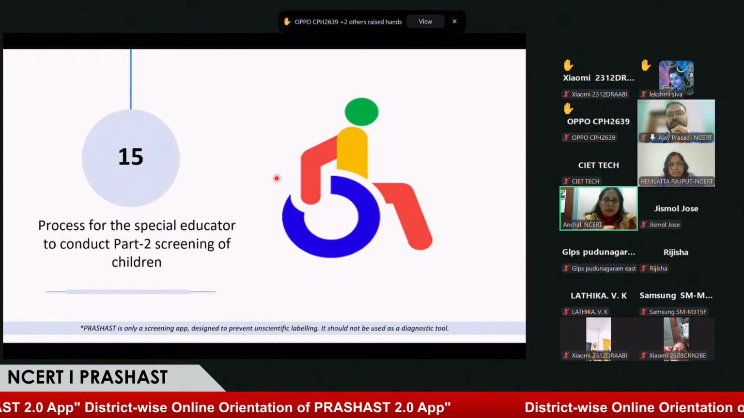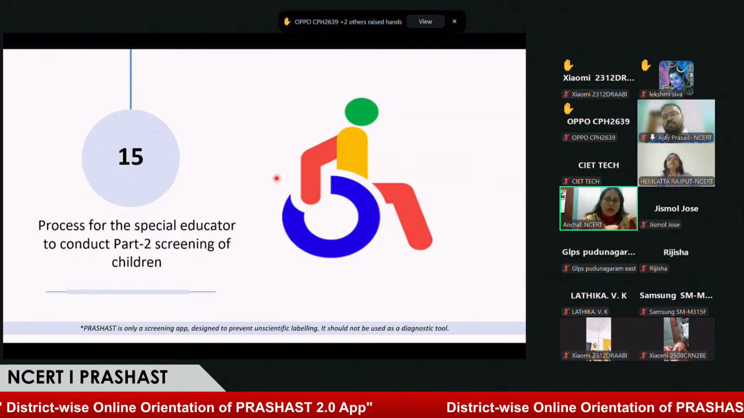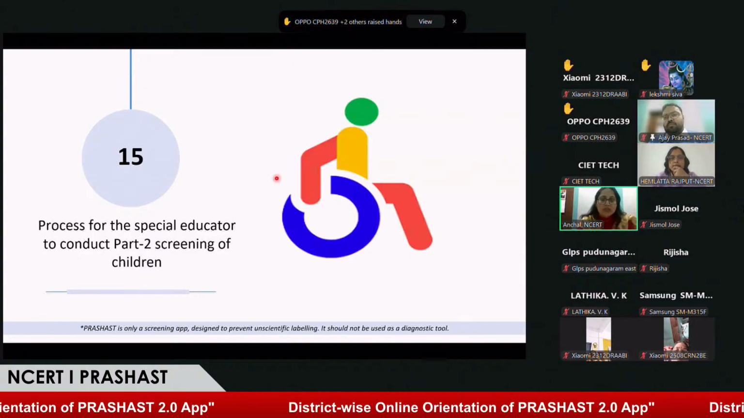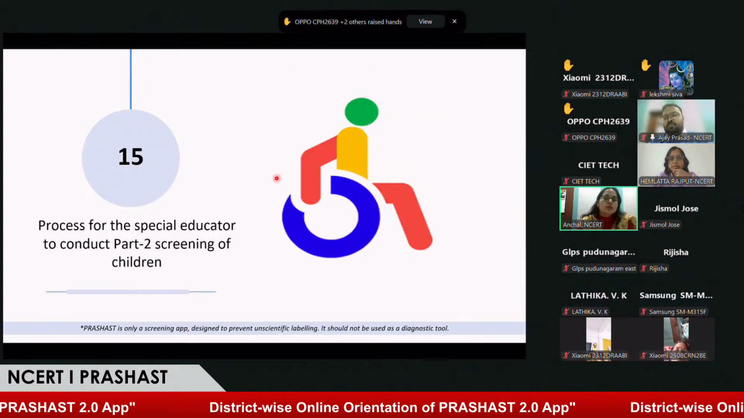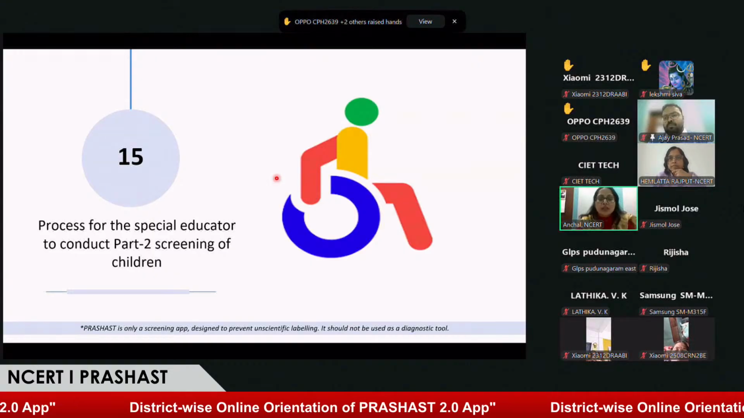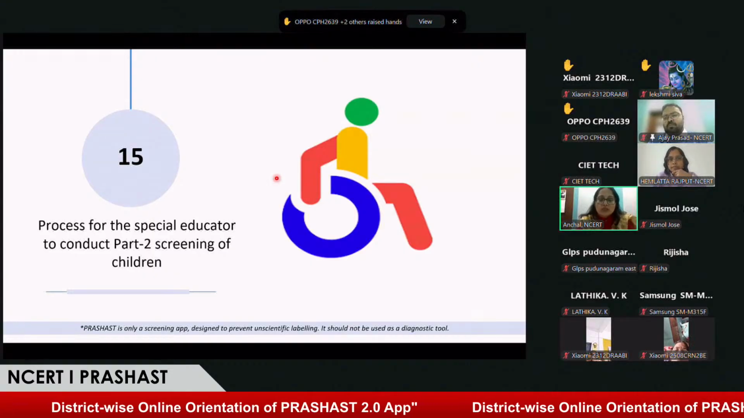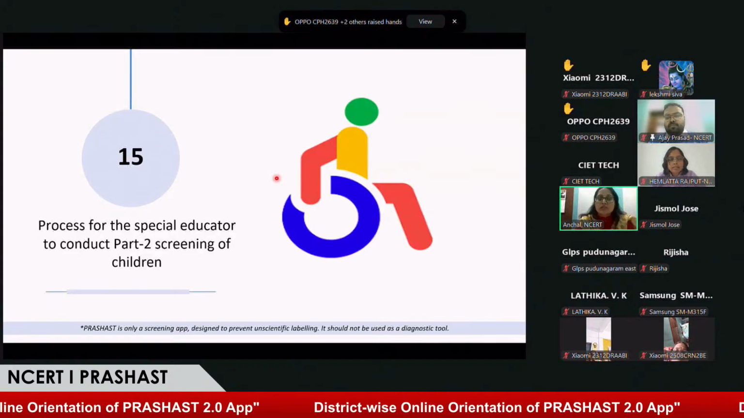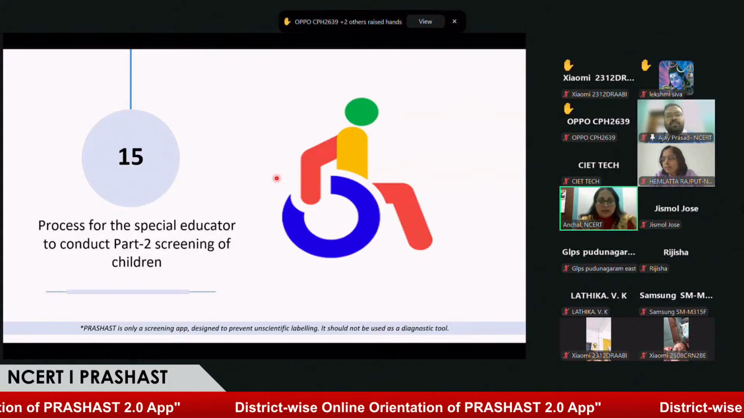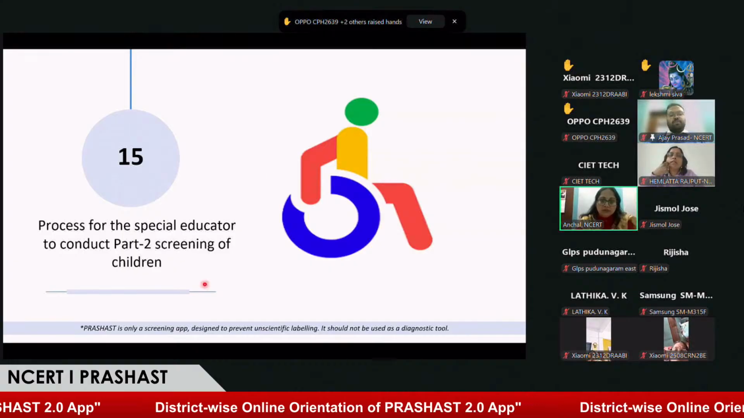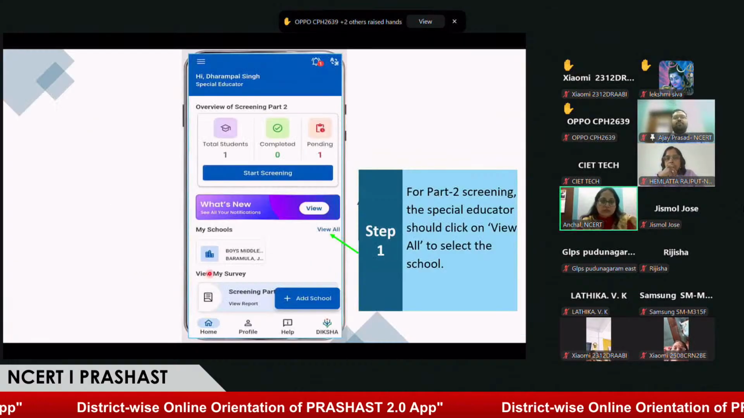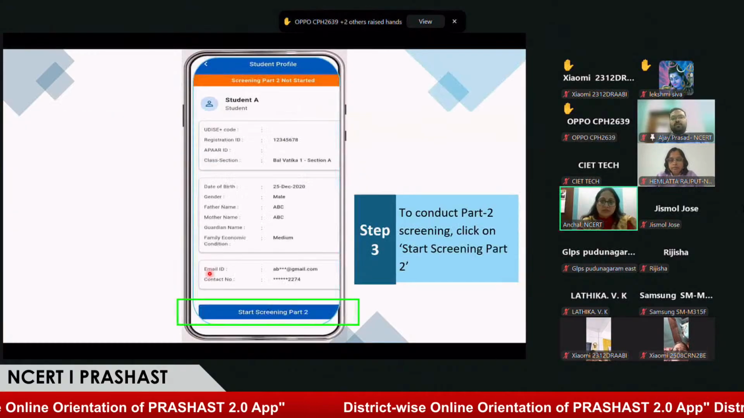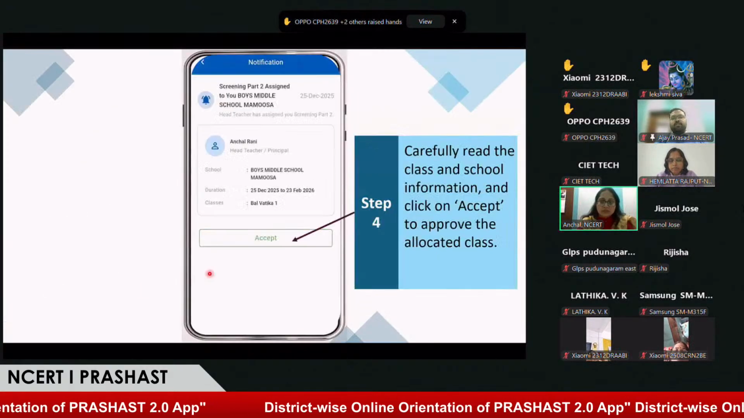Now, as we are aware how the special educator can see and accept the request from the headmaster side, now it is the responsibility of the special educator to perform the part 2 screening. Correct. So, Ajay sir, how can the special educator perform part 2 screening? Yes, ma'am. So now I'll take you through the process of part 2 screening. For part 2 screening, first and foremost, the special educator has to accept the request.